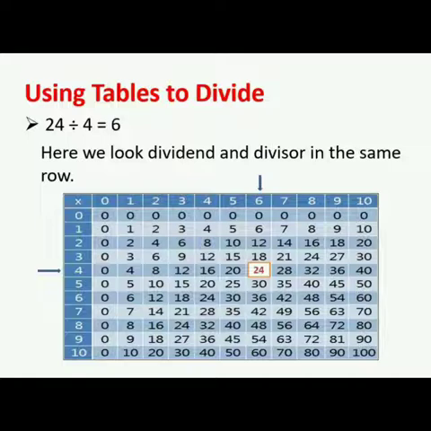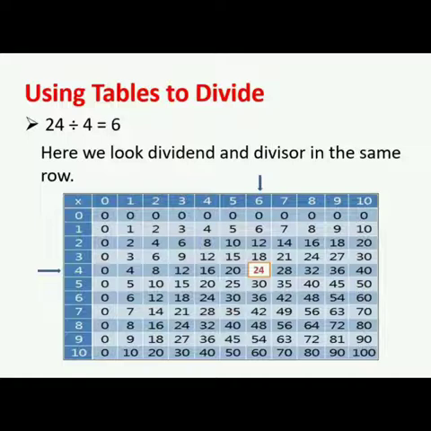Using tables to divide. So this is a tables chart which we are going to use to divide. 24 divided by 4 is equal to 6. Here we'll look at dividend and divisor in the same row. Here 24 is our dividend and 4 is our divisor.